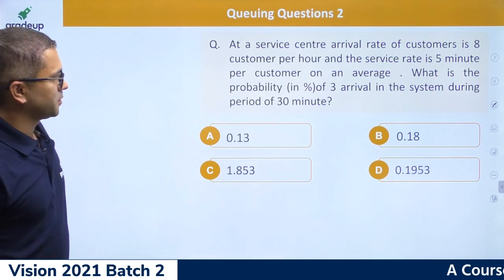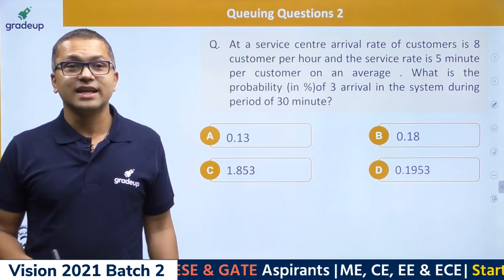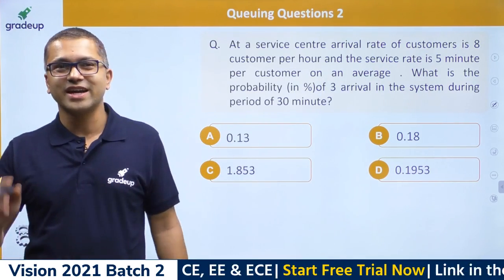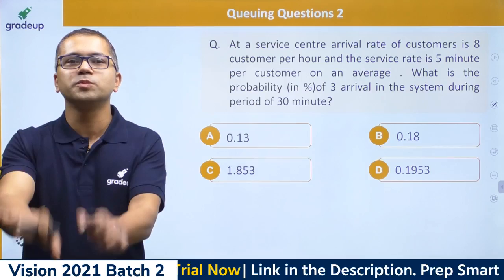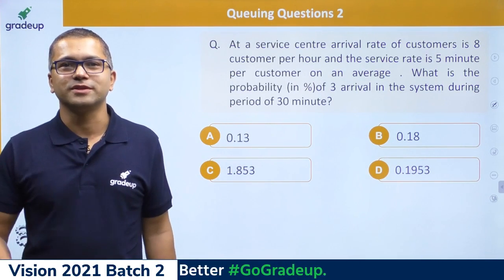So what do you think about this? What is the probability of 3 arrivals in the system during a period of 30 minutes? I have not discussed something like this yet, so it's fine if you're not getting this, okay? I'm going to give you 2 minutes. Try for 2 minutes, guys, and then I'm going to tell you this.